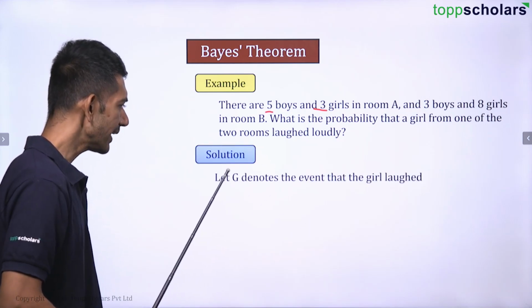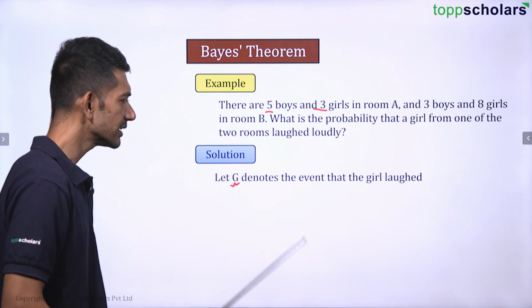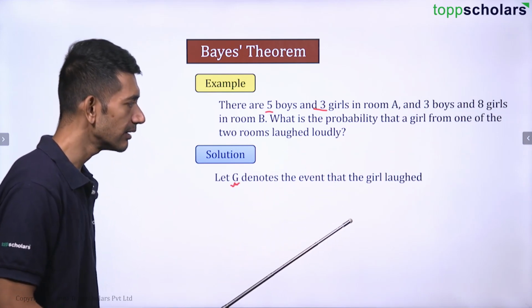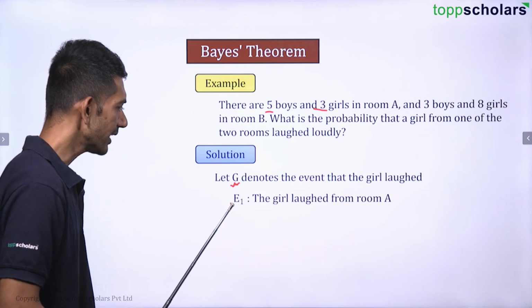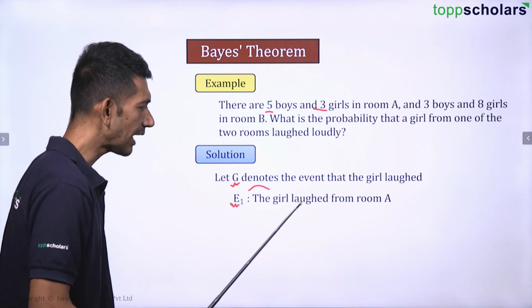Okay. So let there be an event G that denotes the event that the girl laughed, right? Let E1 be an event where the girl laughed from room A.